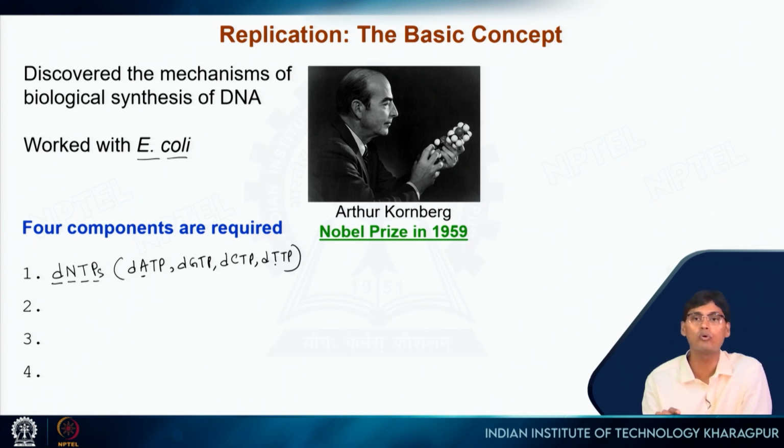Those are the 4 major raw materials required for DNA replication, the dNTPs.